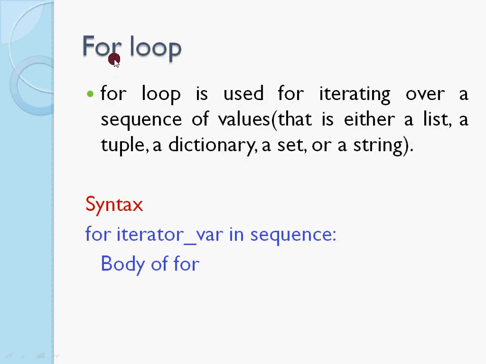For loop is used to iterate over a sequence of values. We will be discussing later about lists, tuples, dictionaries, sets and strings. These are all sets of values that could be worked with. The syntax for the for loop is for an iterator variable and then the membership operator in. Next is the sequence of values that we are going to give. So until the sequence is empty, the body of this for loop will get executed.